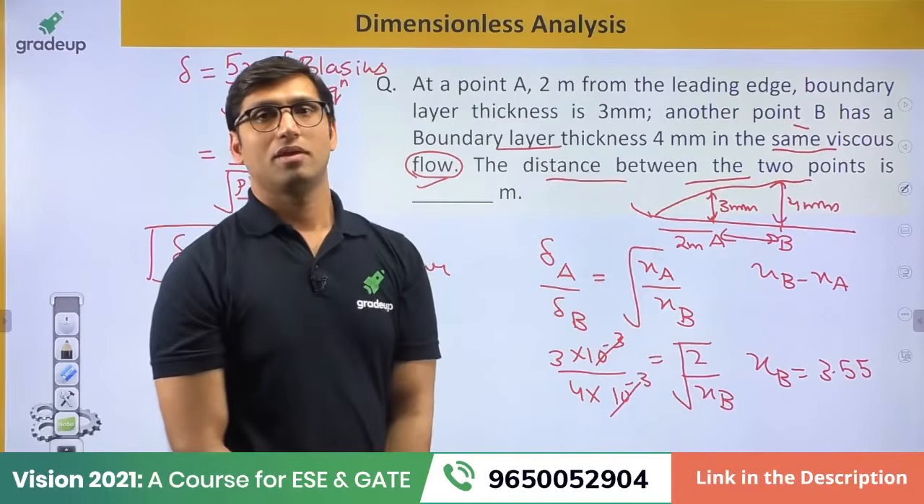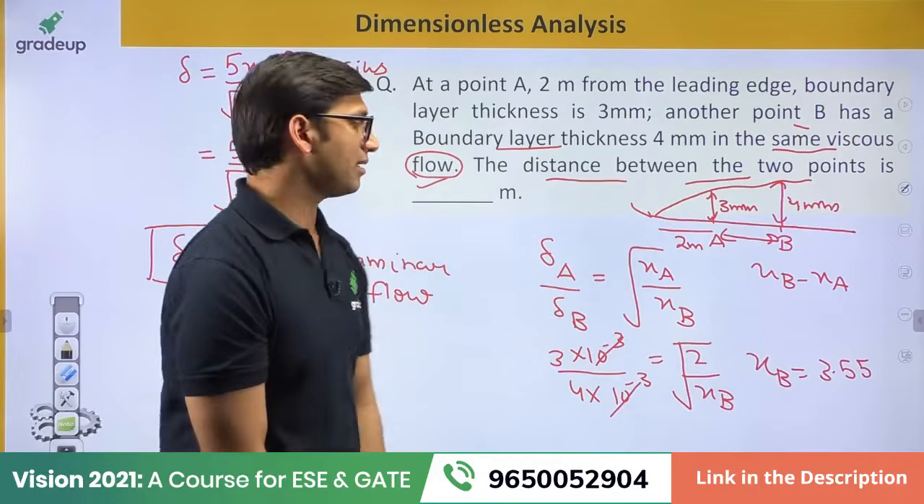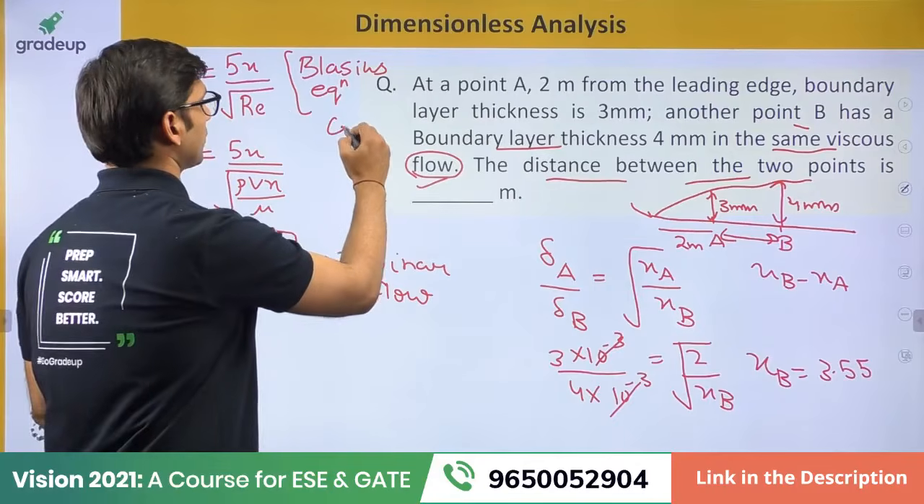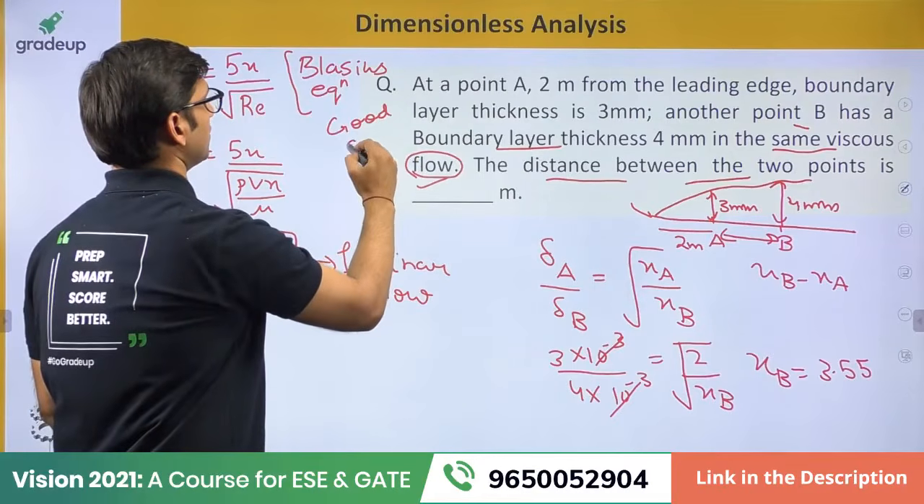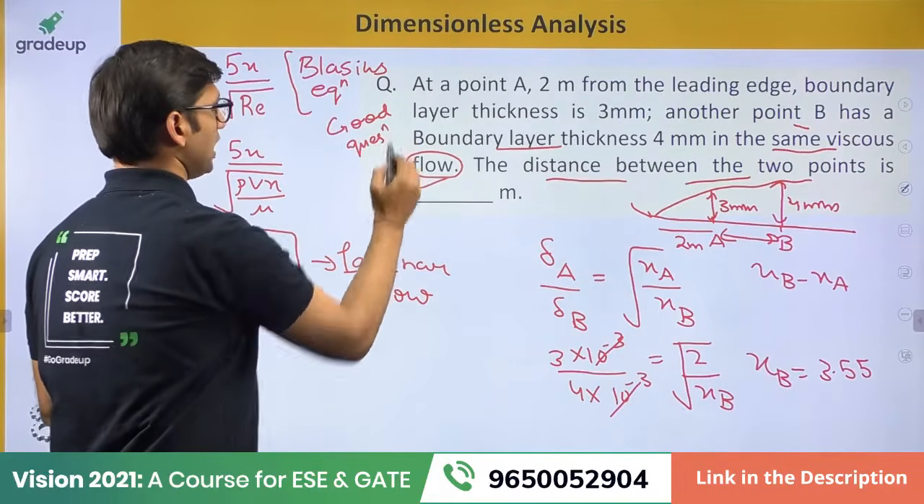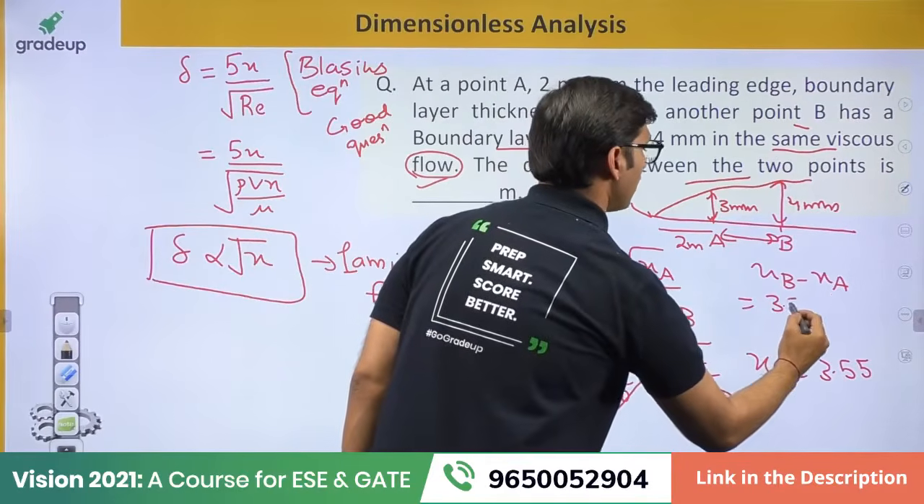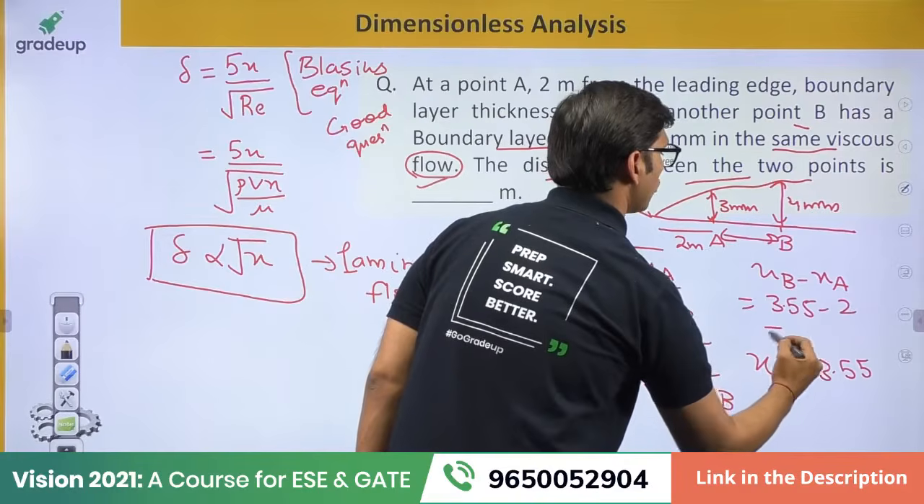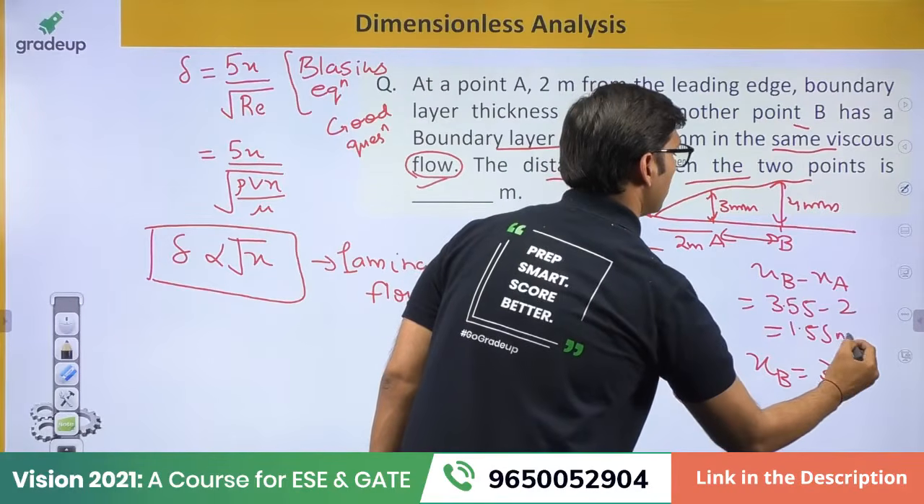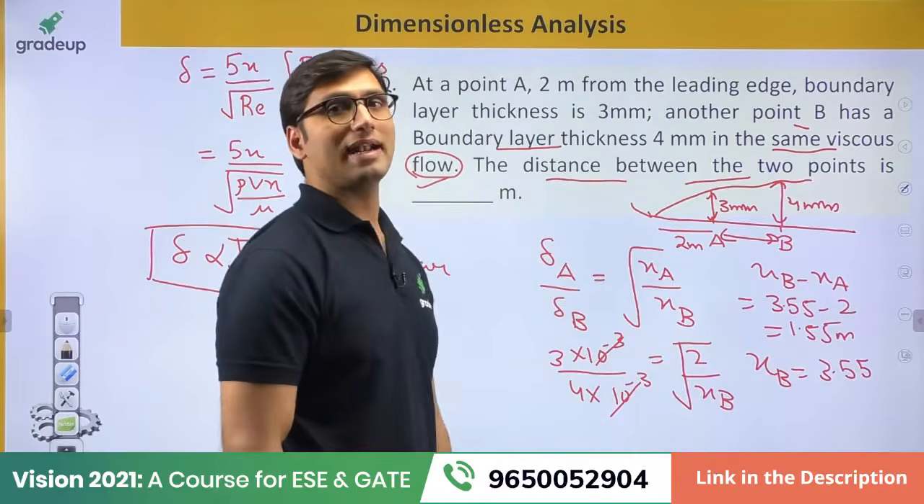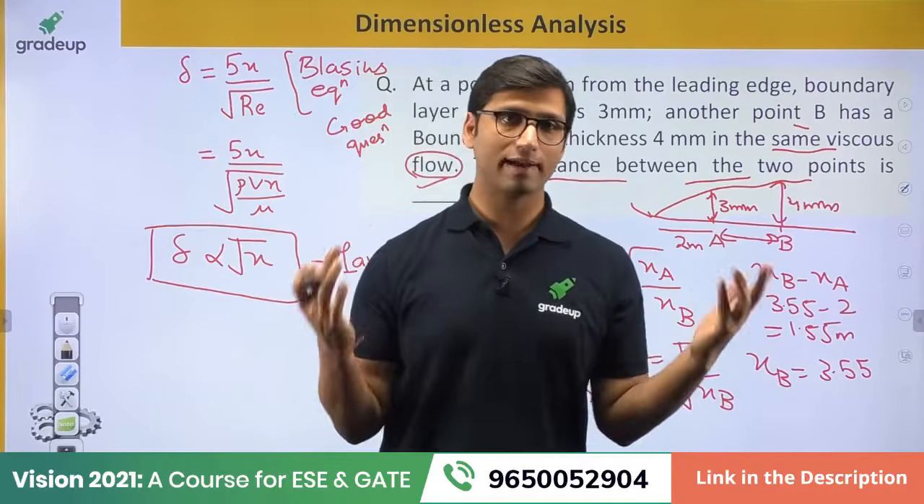This was a good question. The answer that you will get will be equal to XB minus XA, that is, 3.55 minus 2, which is 1.55 meter. So those who have got 1.55, that is the correct answer.